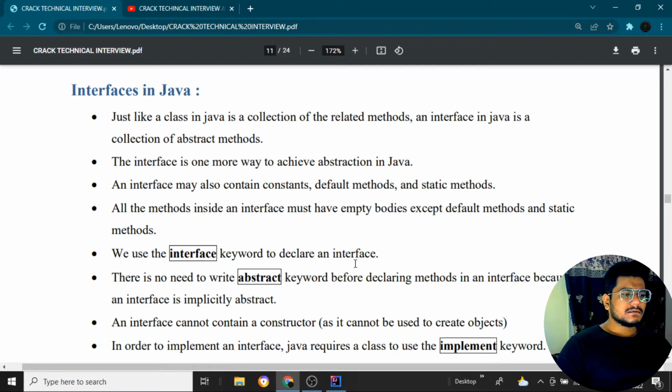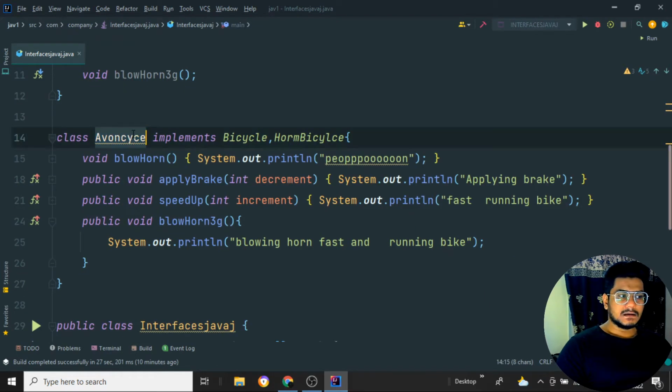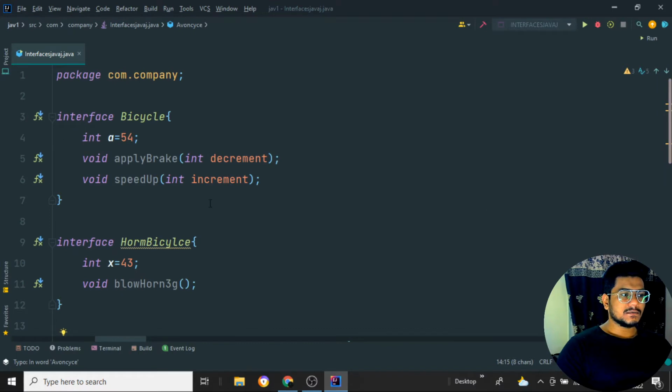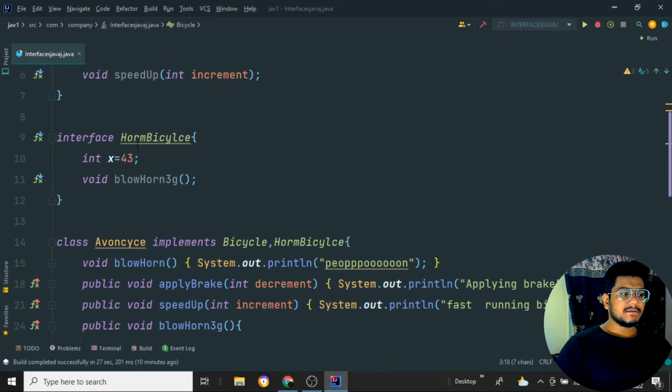Think like we have one bicycle. Let's open the program here. Think we have an A1 cycle, which is one brand of cycles. We have the bicycle, and then we have the horn bicycle also. So we have two types of cycles.